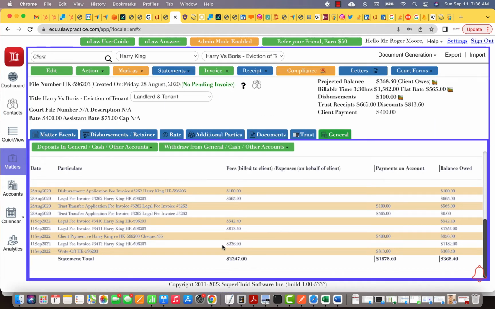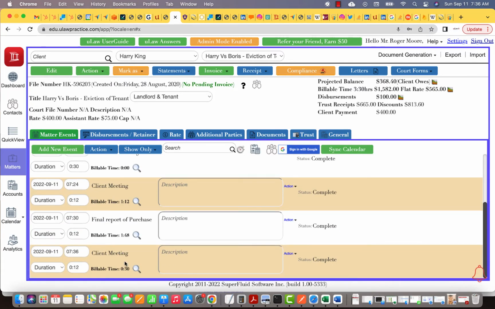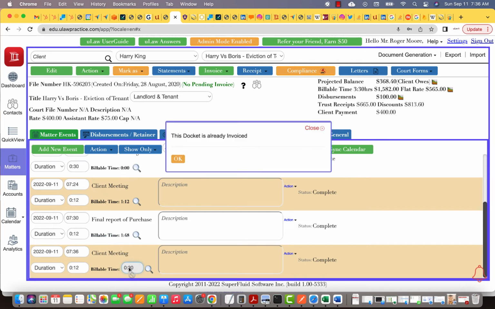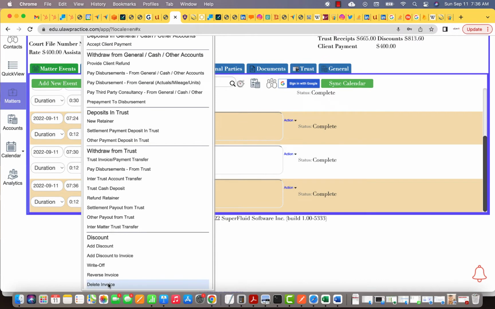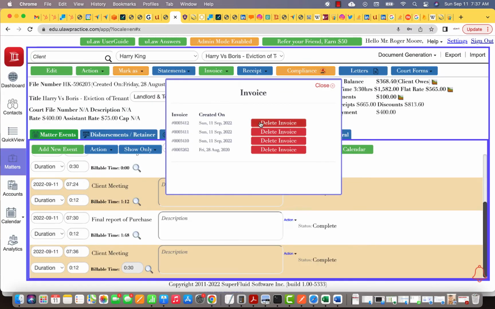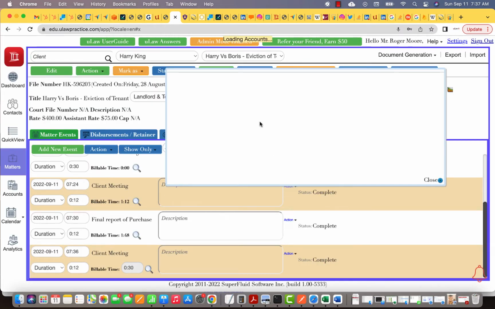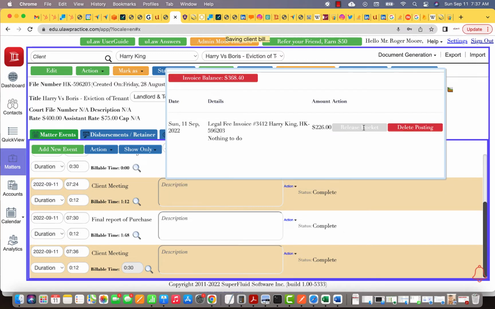That brings us to the last and final invoice, which is $226 that we just raised, and no payment has been made because the balance is far higher than that. You should be able to completely delete that. For example, now, if I go and edit this amount, I can say, hey, this invoice is already docketed. But if I go here and I try to delete that invoice and make some amendments, I should be able to do that. Now you can release the docket,